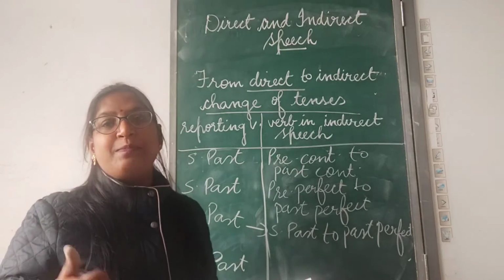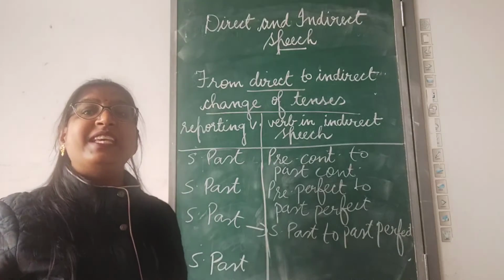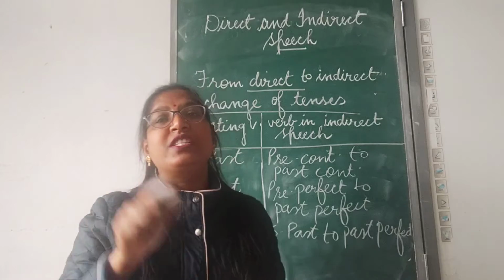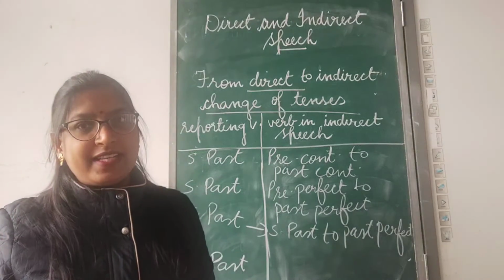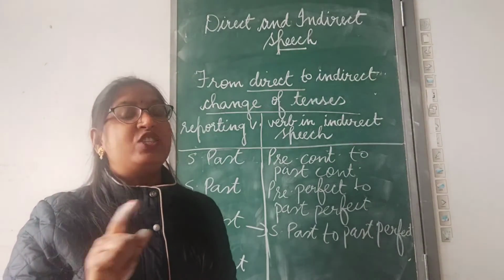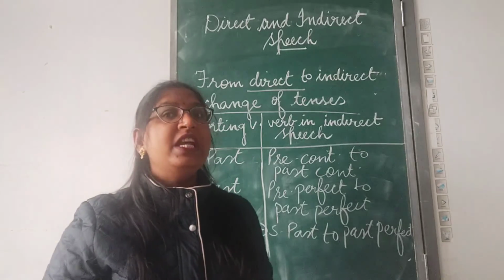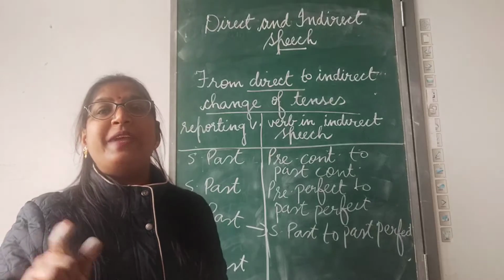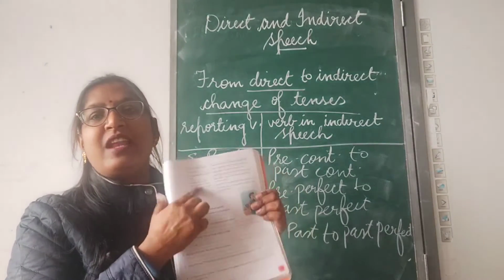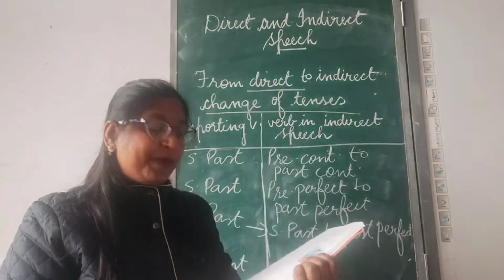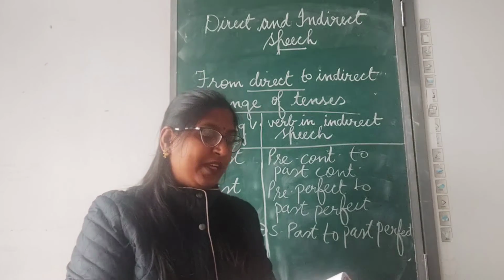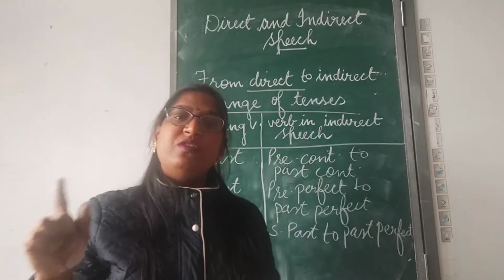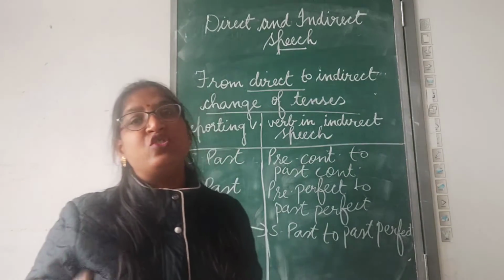But if your simple present is expressing any habitual action or a universal truth, in that case your simple present is not changed to simple past. It remains unchanged. Clear? You can see here the last rule on page 173. Simple present used to express a habitual action or universal truth remains unchanged.